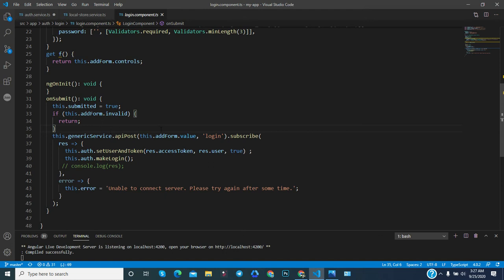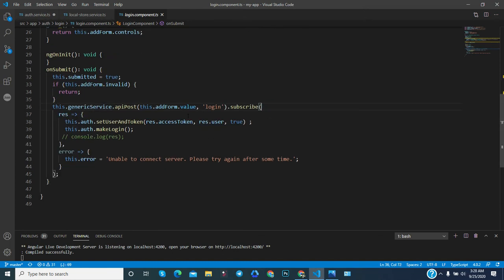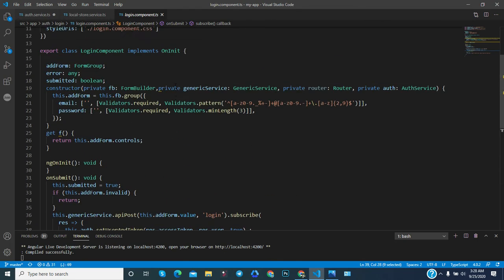Okay, so here, as you know, after the login we are getting a response, and instead of setting the value in the local storage, we just call one method through the services, which is the auth service. This method name is set user and token and make login. This is the very basic method we are using. This method is doing certain things, like setting the token and making the user login. So let's jump to the services and try to understand in detail what is written there.